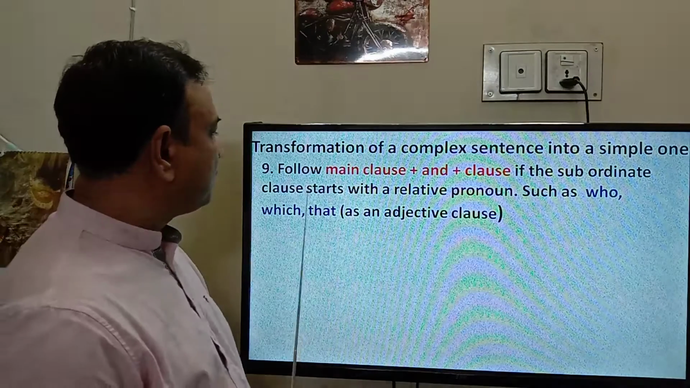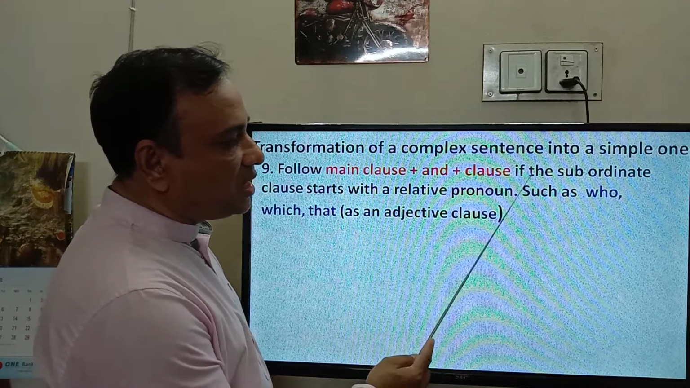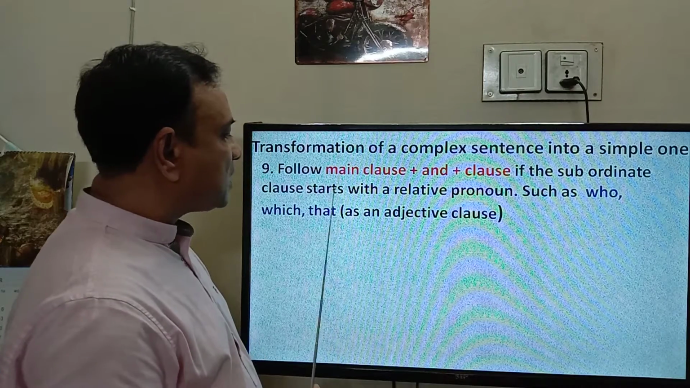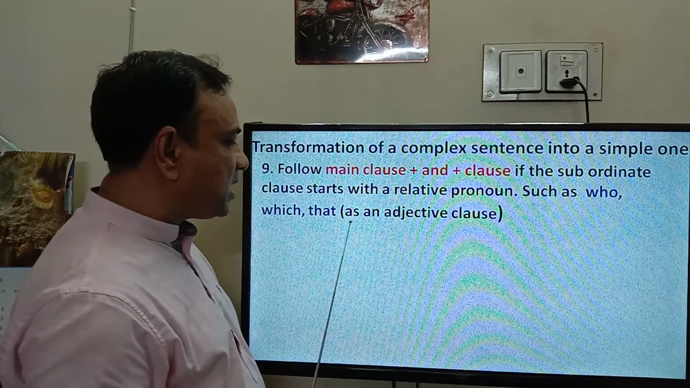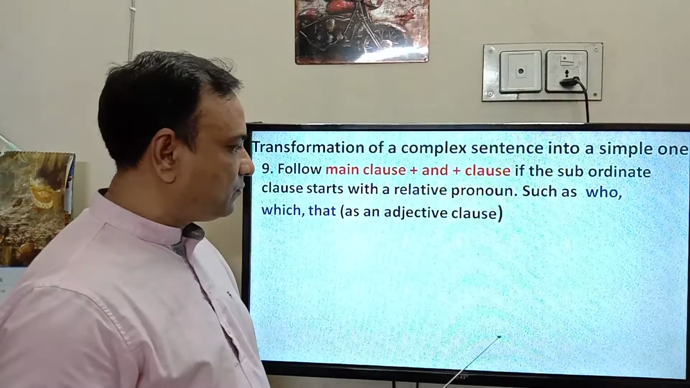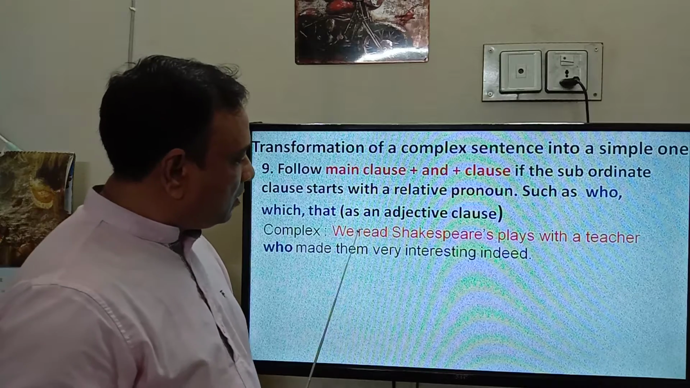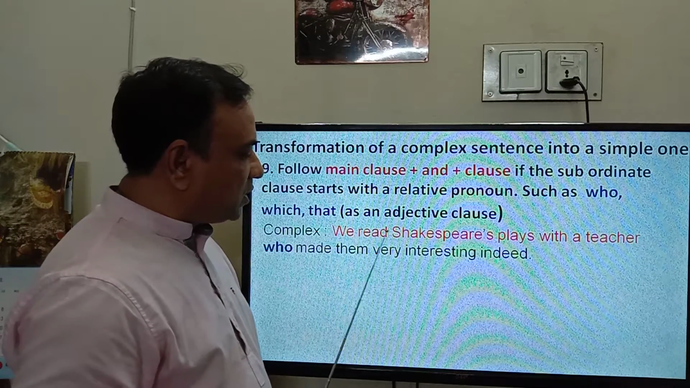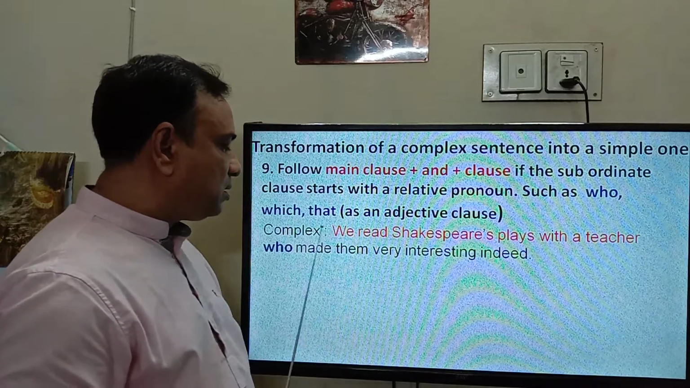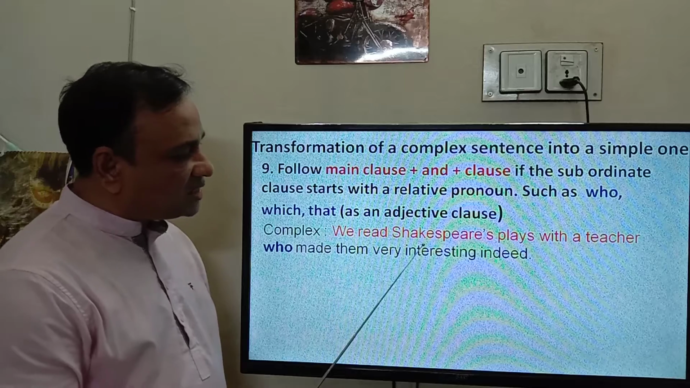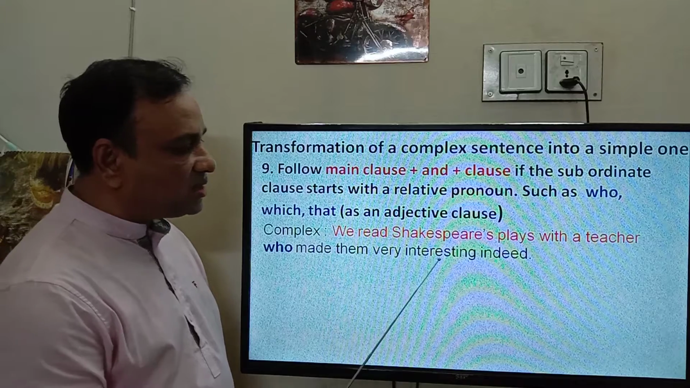Number 9. Follow main clause plus and plus clause if the subordinate clause starts with a relative pronoun such as who, which, that as an adjective clause. Here we read Shakespeare's plays with a teacher. We read Shakespeare's plays with a teacher who made them very interesting indeed.